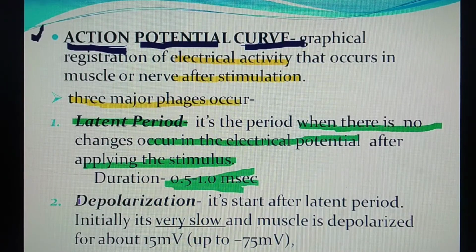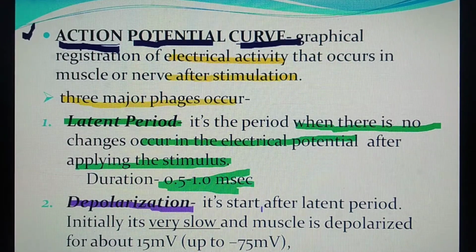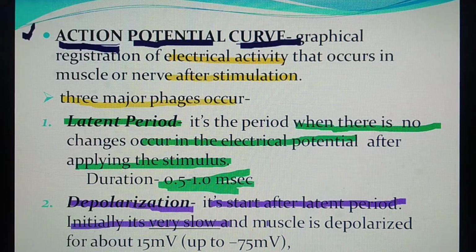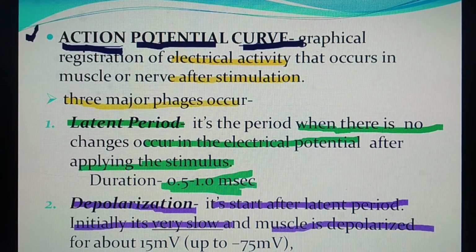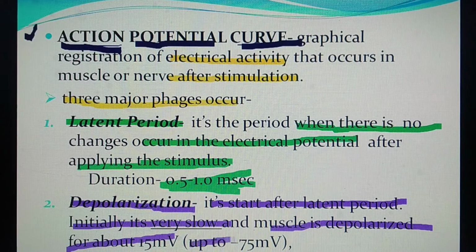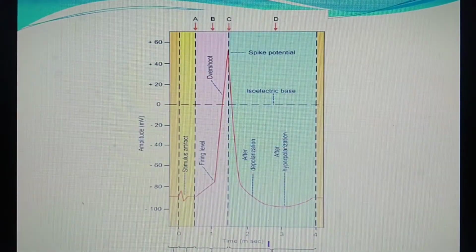Next is the depolarization. It starts after the completion of the latent period. As I told you, initially it is very slow, in which the muscle is depolarized for about 15 millivolt, up to minus 75 millivolt. Here you can see slow depolarization at this level.